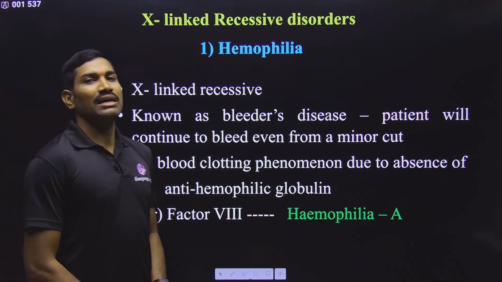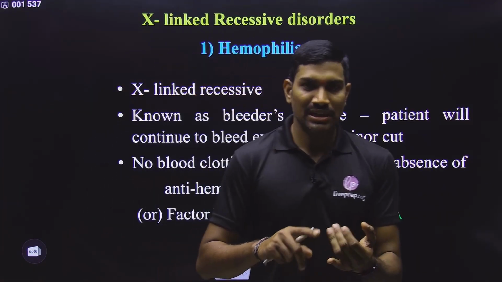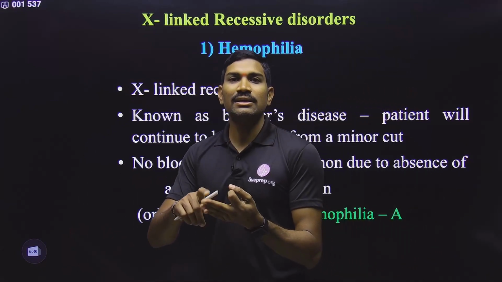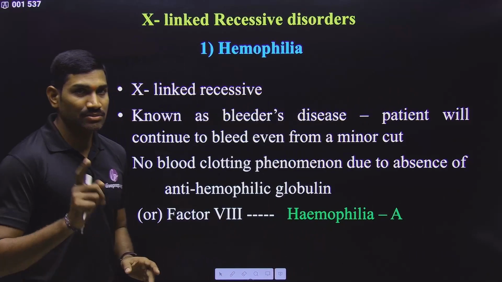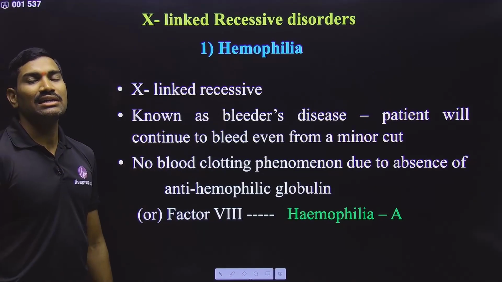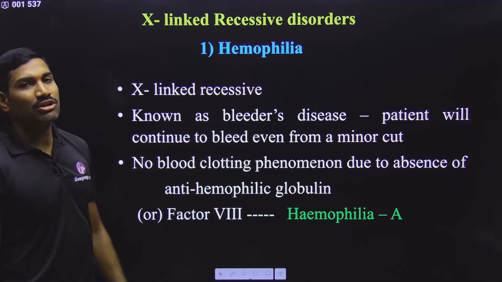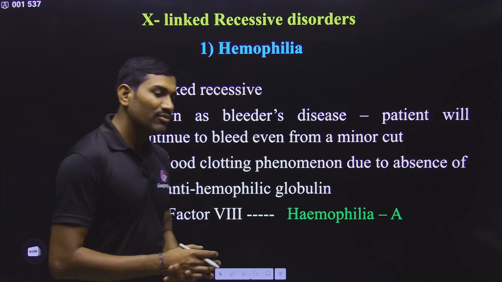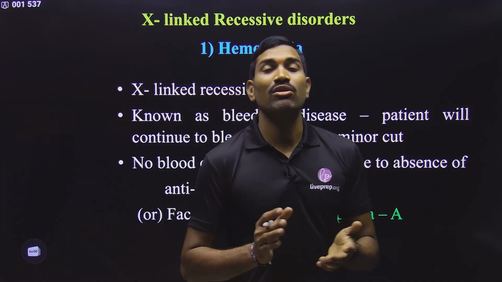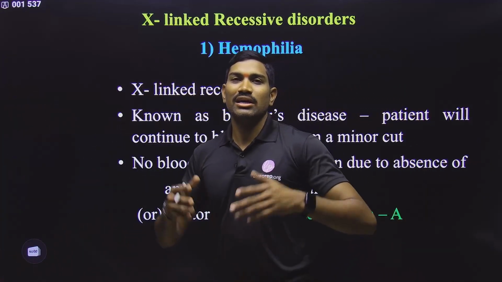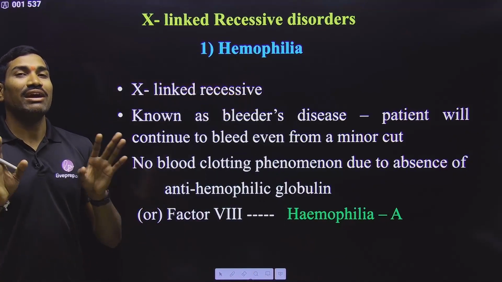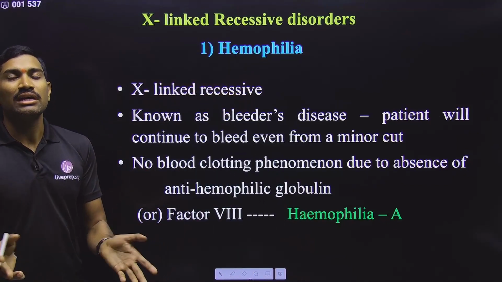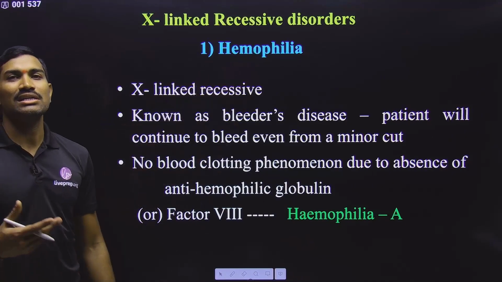Next, till now whatever we studied, sickle cell anemia, thalassemia, and this phenylketonuria, all these are autosomal recessive disorders. Please remember this. Next one is regarding X-linked recessive disorder. There we are talking about hemophilia. In body fluids and circulation, we studied the blood clotting mechanism. For blood clotting, various factors are required. If those blood clotting factors are not present, blood will not clot. If blood is not clotting, that condition is called hemophilia.